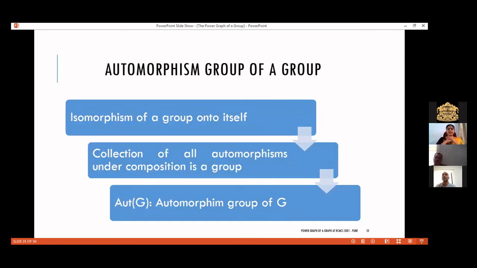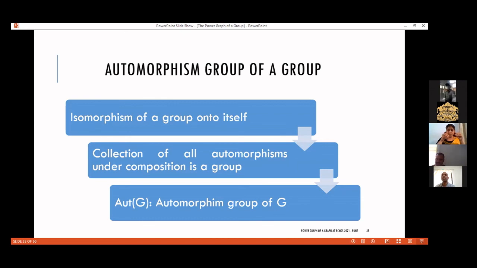Then comes the automorphism group of a group. Usually when we study group theory, we write only automorphism group, so there is no need to write automorphism group of a group. I have written it like this because here we have the automorphism group of a group and the automorphism group of a graph also. Just to distinguish them, I have written automorphism group of a group. For groups, all of you will be familiar with that, right?